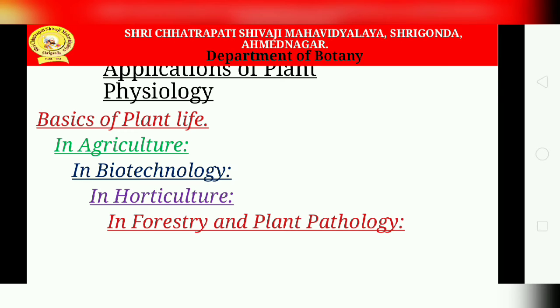So the next is the importance of plant physiology in agriculture. Many researchers are working on it. Researchers in plant physiology have contributed, and are likely to contribute, immensely to crop improvement.